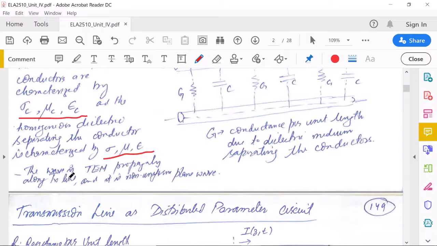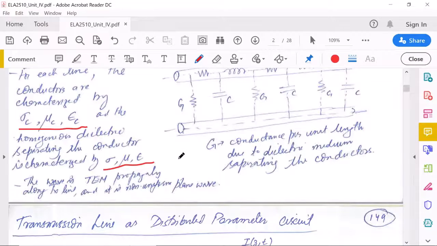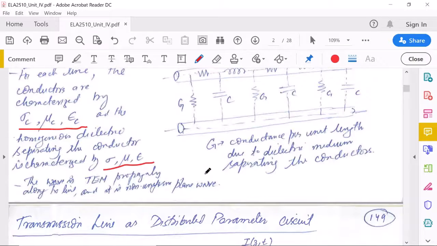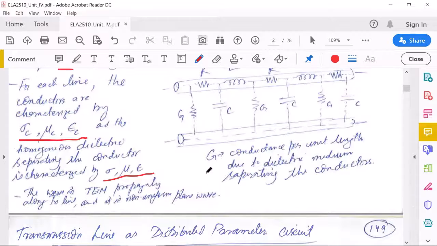Here the wave is TEM propagating along a transmission line, and it is a non-uniform plane wave. So this is not the case of a uniform plane wave. The electromagnetic field will be transverse to the direction of propagation, and the direction of propagation will be along the transmission line. As the line changes its path, the wave will also follow that path. Okay, so this is the introductory part.